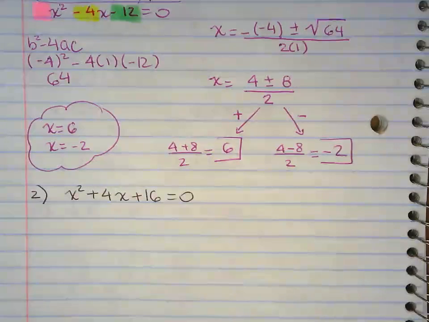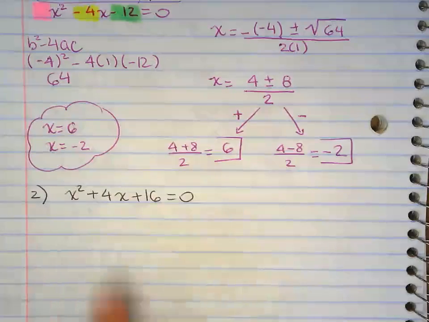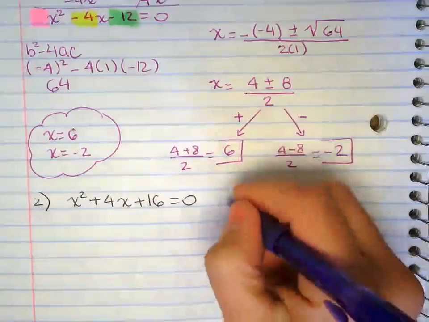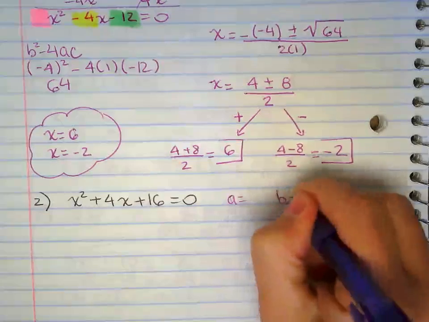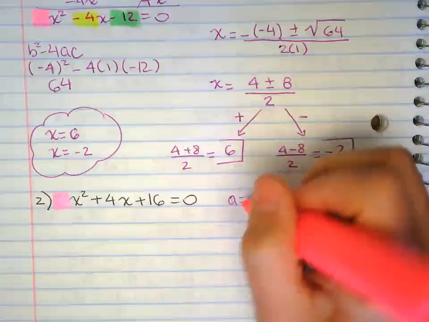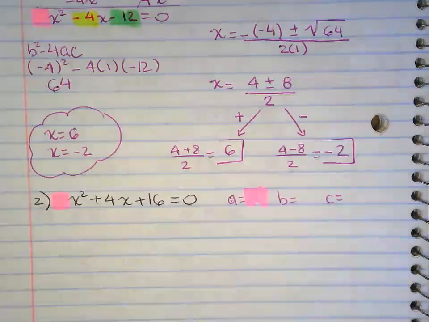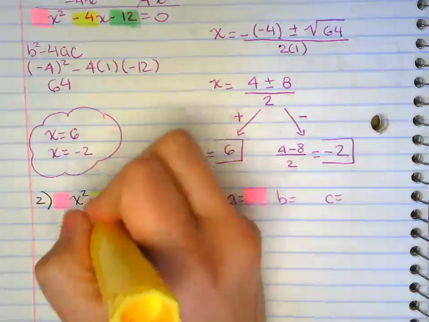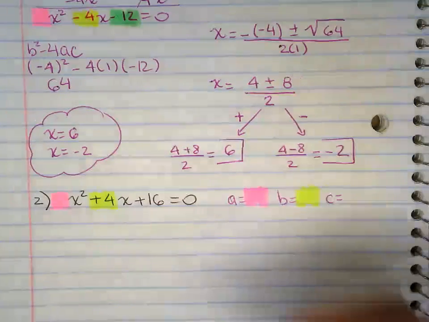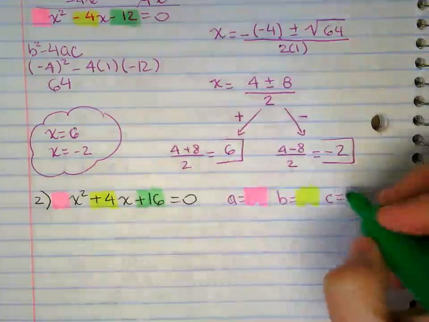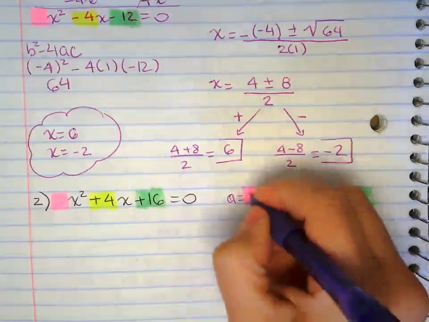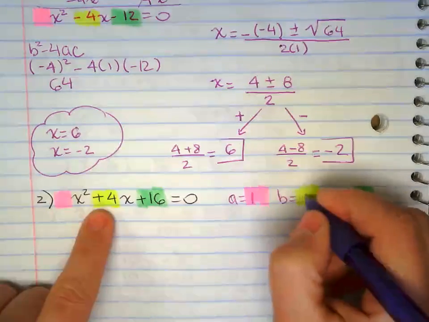The only good thing about number 2, well, the one good thing about number 2 is that it's already in standard form. So when I'm labeling my ABC right there, there's one less thing I have to do. So A is 1.